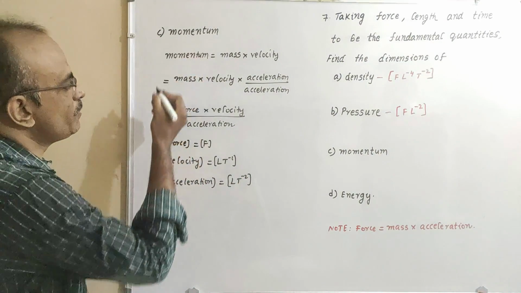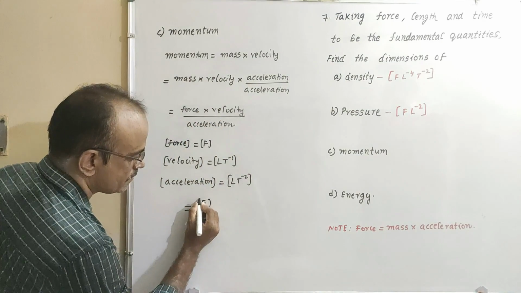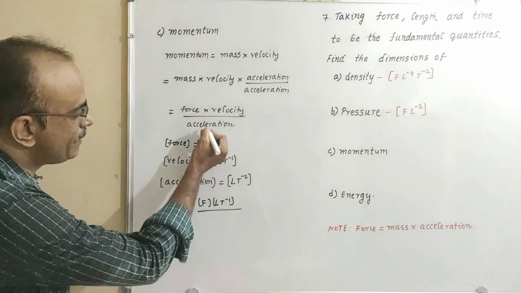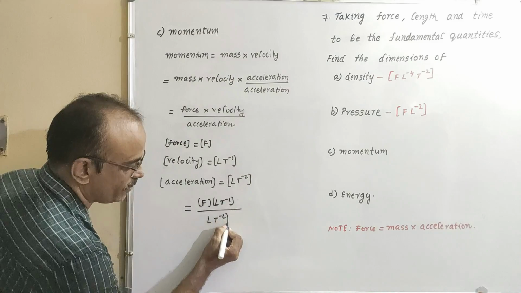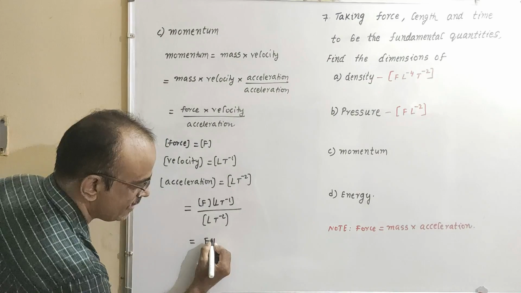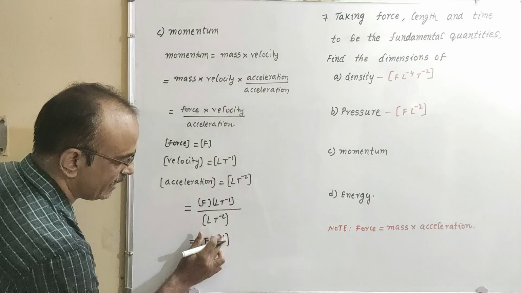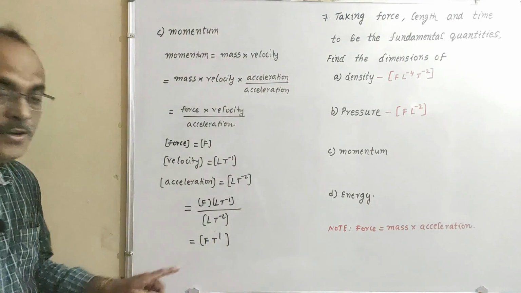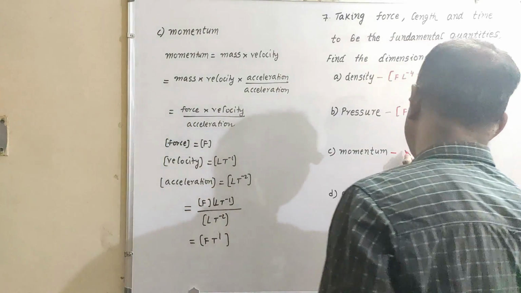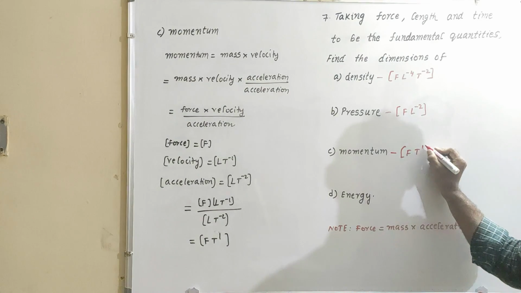So force F, and velocity L t to the power of minus 1 divided by acceleration L t to the power of minus 2. Here length cancels, and t to the power of minus 1 plus 2 is plus 1. So momentum is equal to F t to the power of 1.